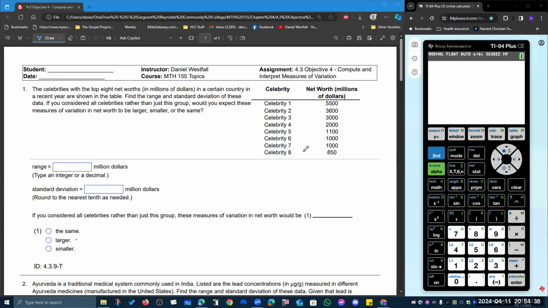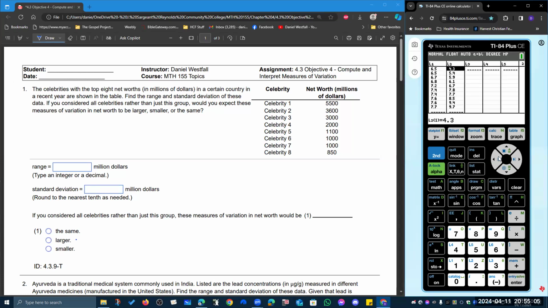In this video, we're going to talk about 4.3 Objective 4, where we compute and interpret measures of variation. The celebrities with the top 8 net worths, in millions of dollars, in a certain country in a recent year are shown in the table. Find the range and standard deviation of these data. If you consider all celebrities rather than just this group, would you expect their measures of variation in net worth to be larger or smaller or the same?